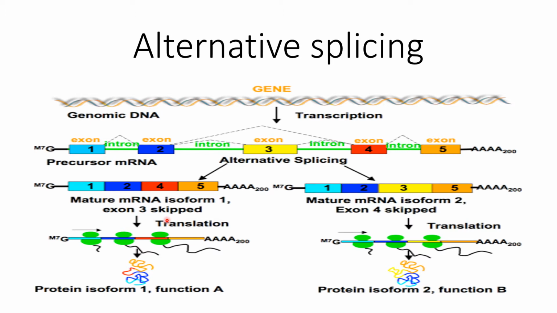For example, this one is protein 1 and protein 2. Here is the joining of exons 1, 2, 4 and 5, skipping this exon, and here is 1, 2, 3, 5, along with the skipping of this exon. Here is the skipping of this exon, and here is the skipping of this exon. They form different isoforms of the protein, and these proteins are functional according to cellular differentiation or tissue differentiation. So alternative splicing also takes part in gene regulation.